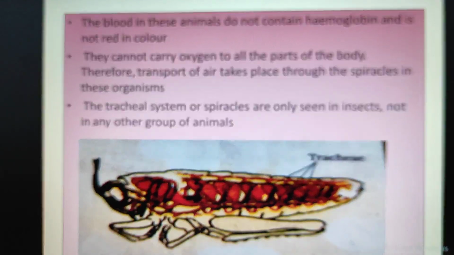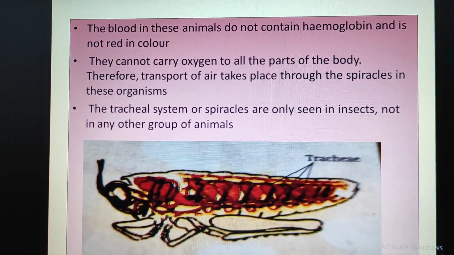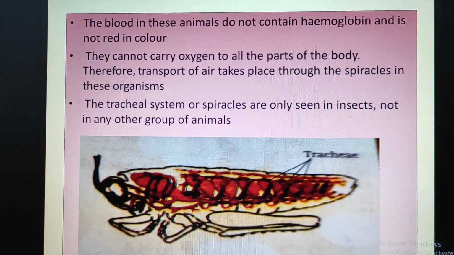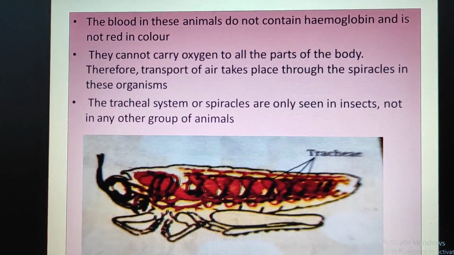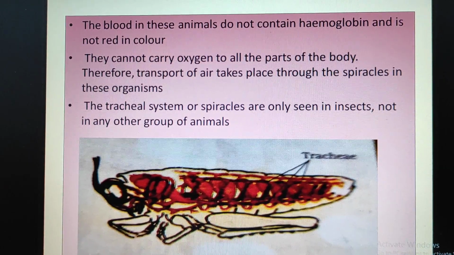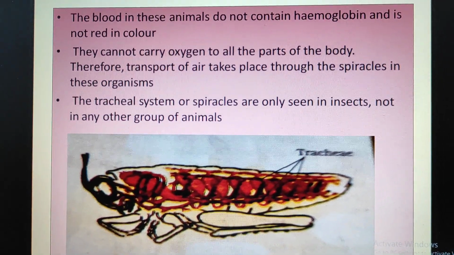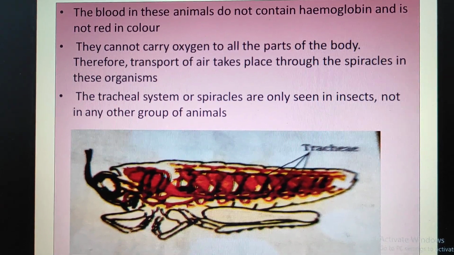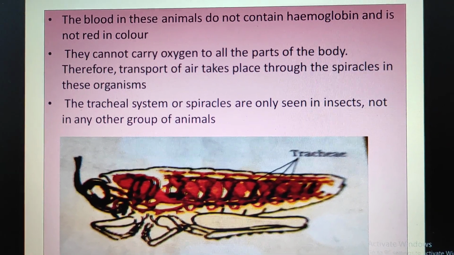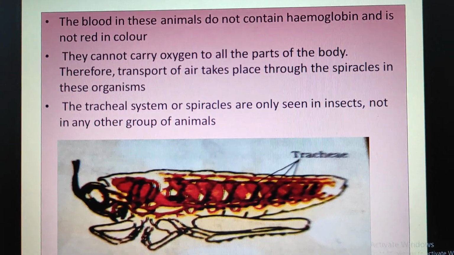The blood in these animals does not contain hemoglobin and is not red in color. They cannot carry oxygen to all parts of the body. Therefore, transport of air takes place through the spiracles in these organisms. The tracheal system or spiracles are only seen in insects, not in any other group of animals.